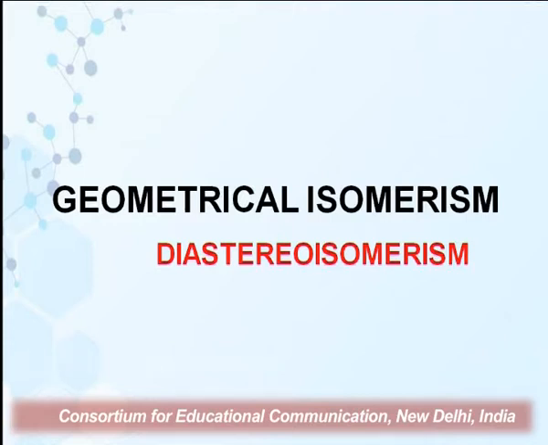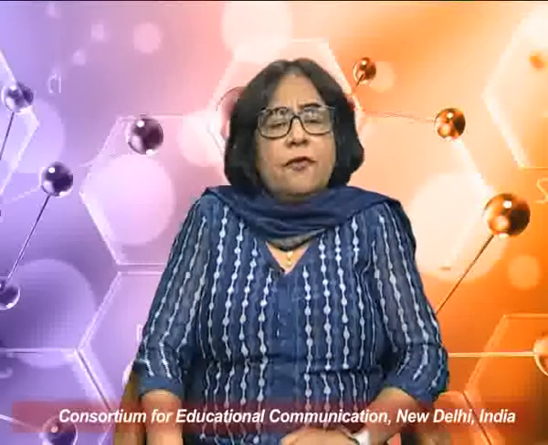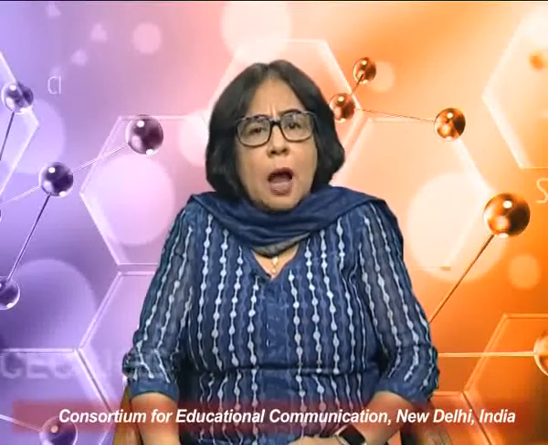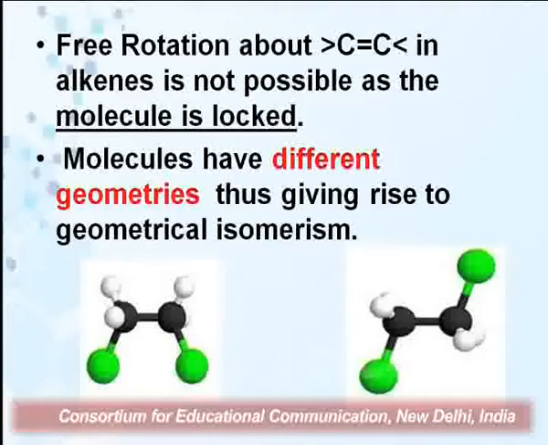It is also known as di-stereoisomerism. So as I've said, the free rotation about carbon-carbon double bond in alkenes is not possible as the molecule is locked. And since molecules have different geometries, we give the name geometrical isomerism. So as you can see on your screens, I have shown the structure of 2-butene.